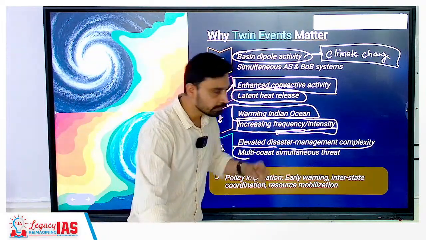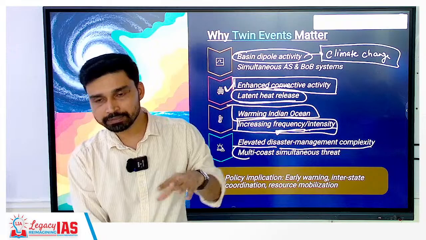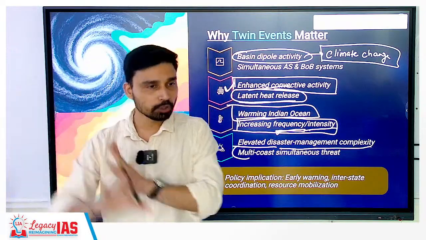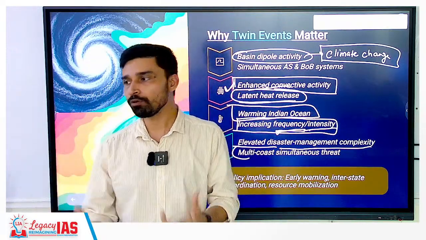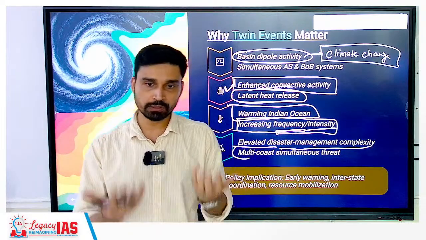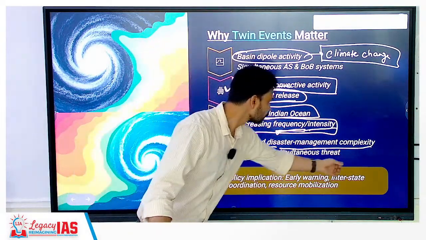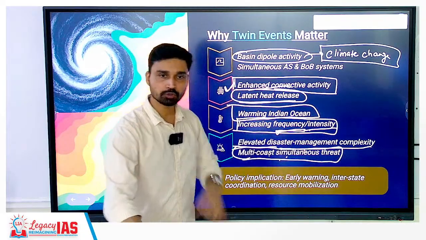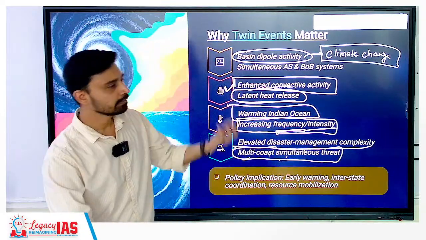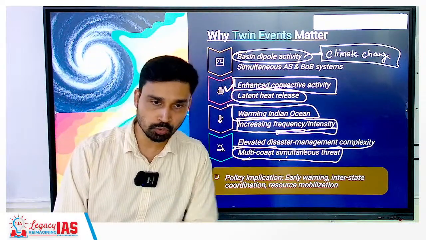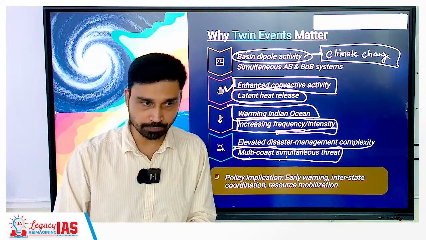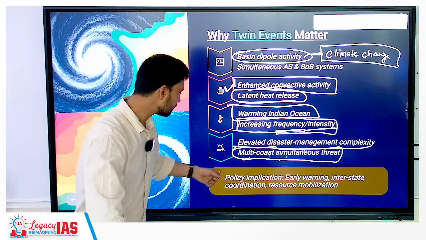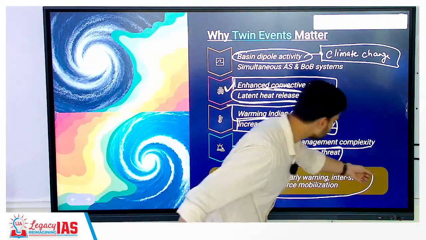Also, because if suppose only one part of India is affected by cyclone, you put your entire effort toward this coast. If you have cyclone forming at the same time on both coasts, what is the problem? You have to focus simultaneously on multiple coasts. So the threat will be intensified. That means your disaster effort should also what? Amplify in that nature. Okay. So you have to basically focus on disaster management in a better way.